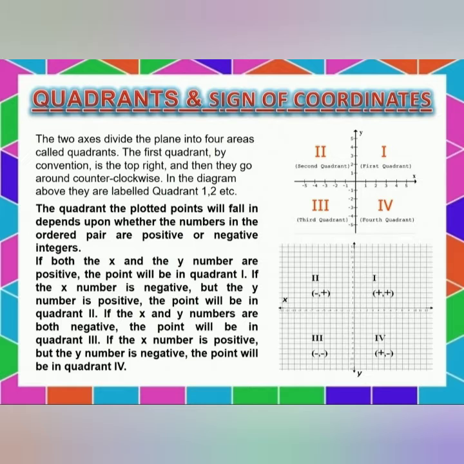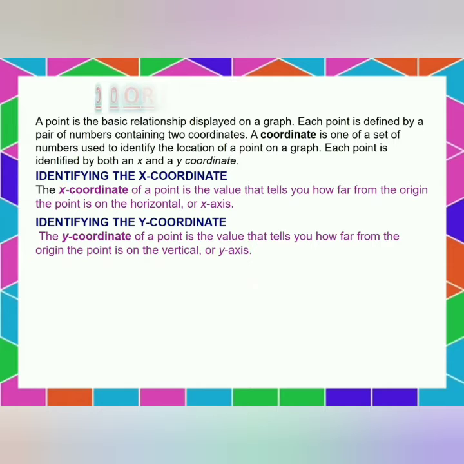The quadrant the plotted point will fall in depends upon whether the numbers in the ordered pair are positive or negative. If both the x and the y numbers are positive, the point will be in the first quadrant. If the x number is negative but the y number is positive, the point will lie in the second quadrant. If the x and y numbers are both negative, the point will be in the third quadrant. If the x number is positive but the y number is negative, the point will be in the fourth quadrant.